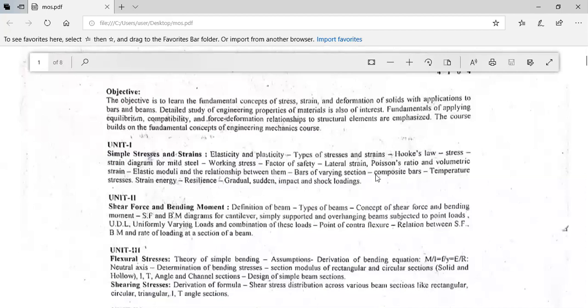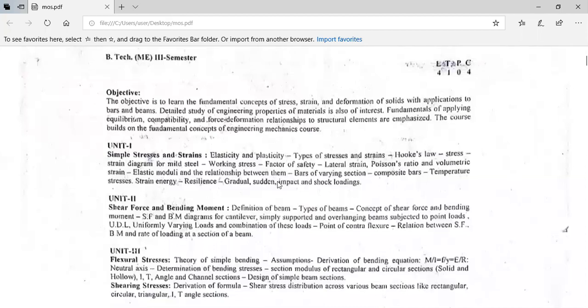Unit 1 consists of elasticity and plasticity, types of stresses and strains, and Hooke's law. Most of these are well known to you. In the previous video, I kept the stress strain diagram for mild steel, which is a ductile material, so we can also call it the stress strain diagram for a ductile material.